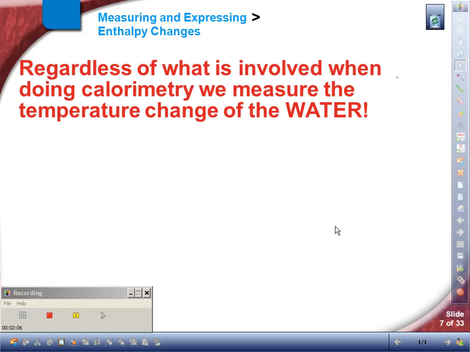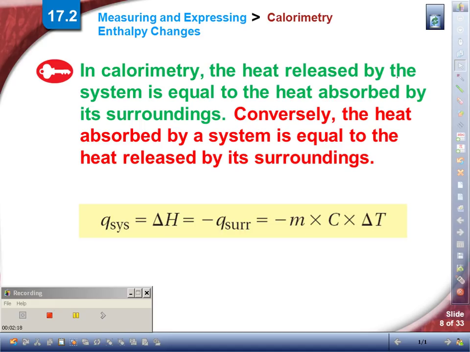So anytime we're doing calorimetry, you always measure the water. You don't care about anything else because the water is going to absorb all of the energy. So remember, this is our equation from the last section where we have the heat from a system is equal to our change in enthalpy, and that's heat content of a system.